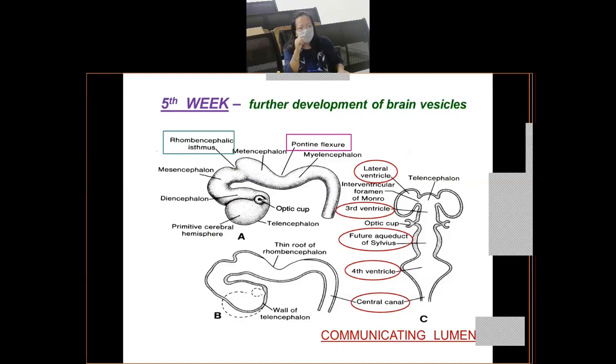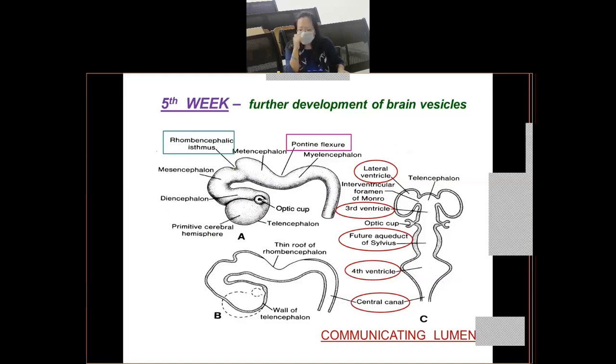Now, this aqueduct of Sylvius, which is the cavity of the midbrain or the mesencephalon, will further communicate with the cavity of the diencephalon. What is the cavity of the diencephalon called? The third ventricle. And this third ventricle in turn will communicate with the cavity of the cerebral hemisphere.